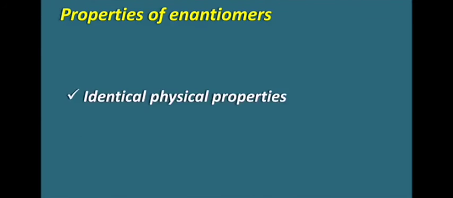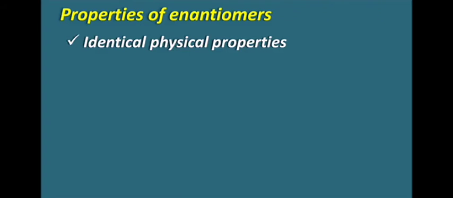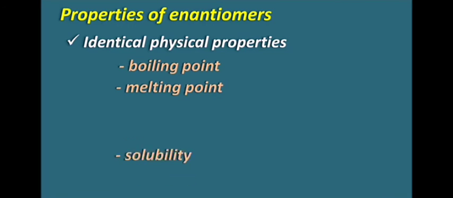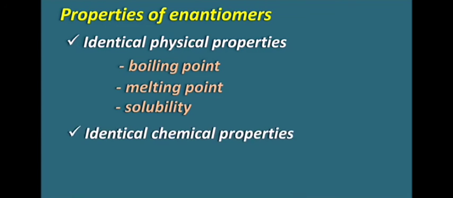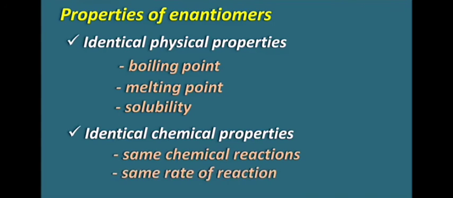If we see the physical properties of the enantiomers, they have identical physical properties. Physical properties like the boiling point, melting point and solubility are the same in both of the enantiomers. So enantiomers cannot be separated easily because they have identical boiling point, melting point and solubility. Similarly, the enantiomers have identical chemical properties. So they show the same types of chemical reactions as well as the same rate of chemical reactions, unless the reagent is chirally active.